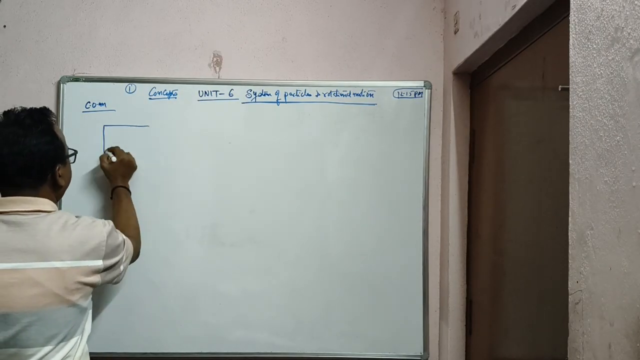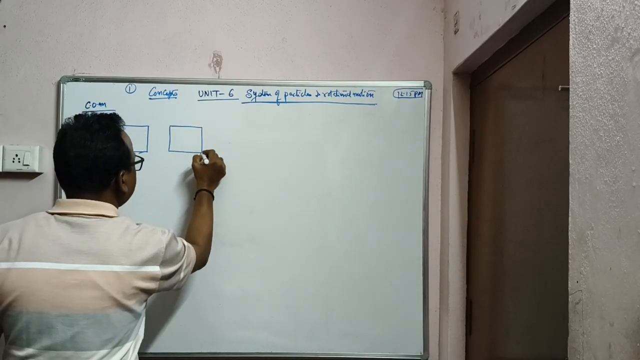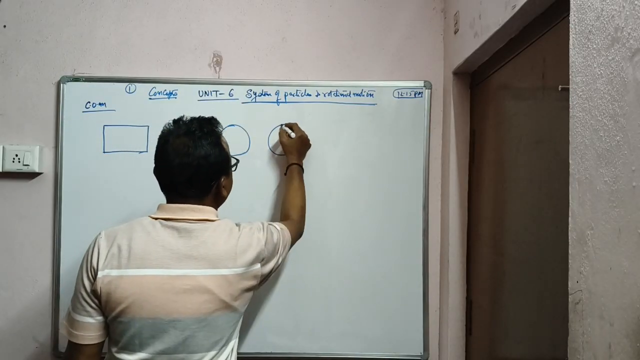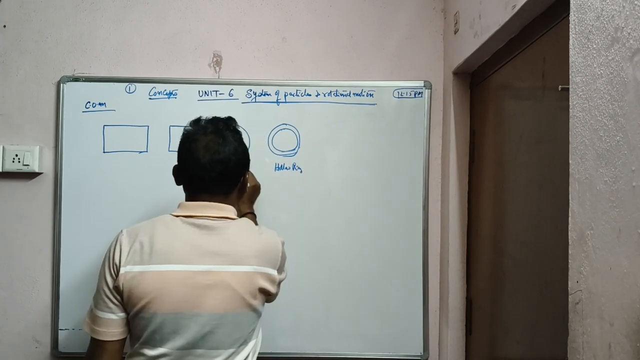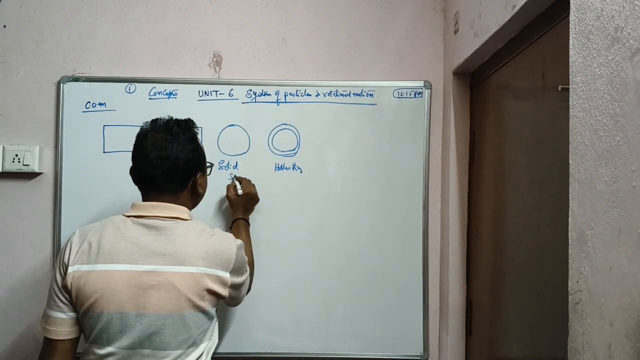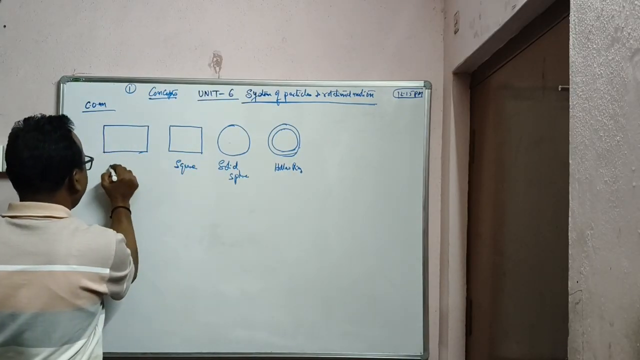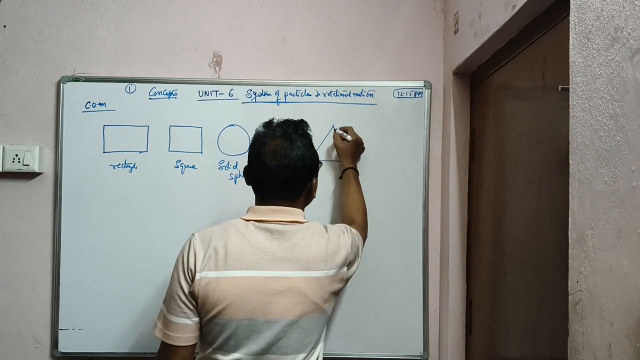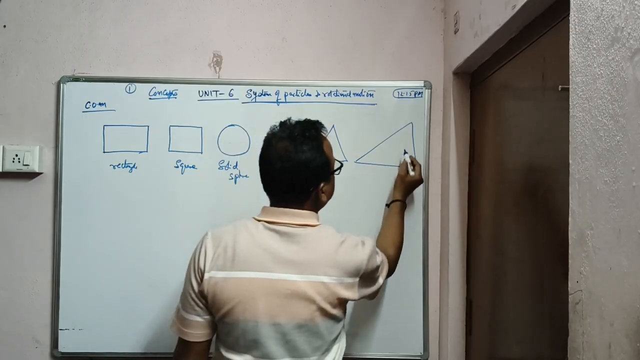Suppose we take different bodies like a rectangle, square, sphere, that is a solid sphere, hollow circle, or a hollow ring, let us take a hollow ring. This is a hollow ring, this is a solid sphere, a square and a rectangle, and the last one, a triangle, an irregular triangle.